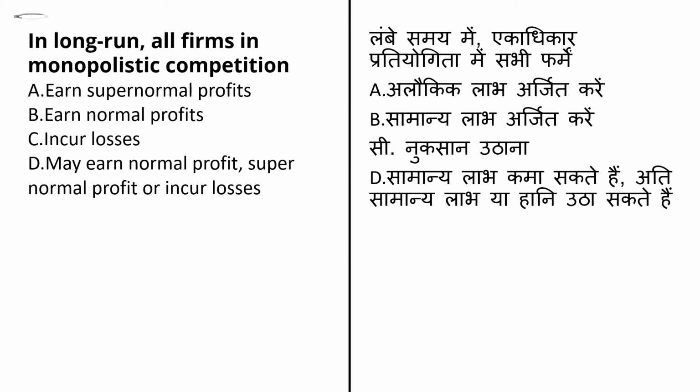The next question here is, in the long run, all the firms in monopolistic competition, and the options given are: earn supernormal profit, earn normal profit, incur losses, may earn normal profit, supernormal profit, or incur losses. Now you know what monopolistic competition is, which I have explained in my previous question, right?